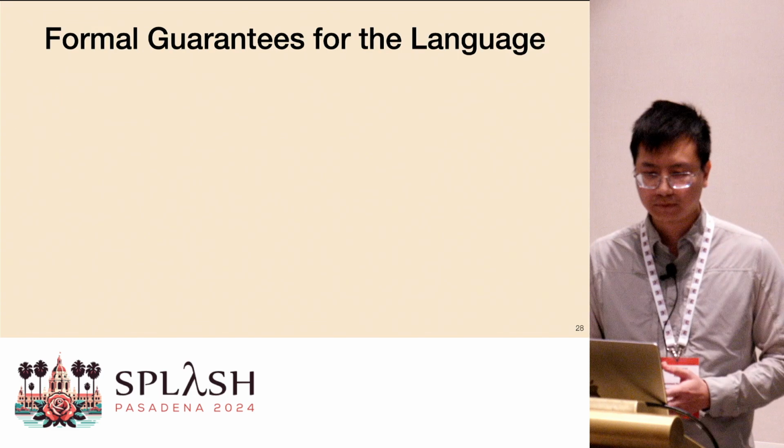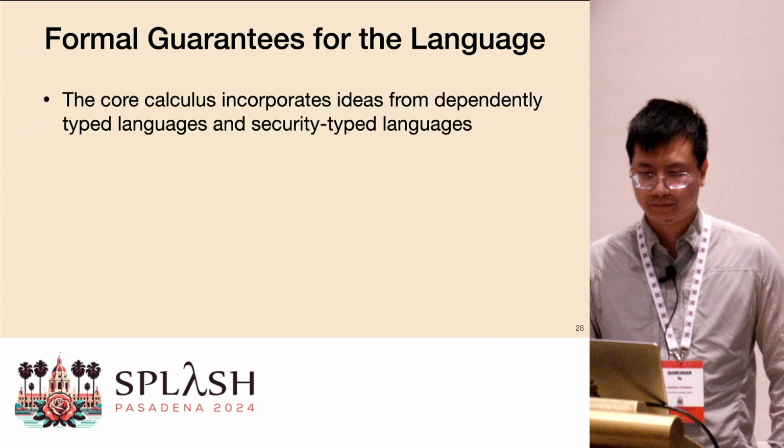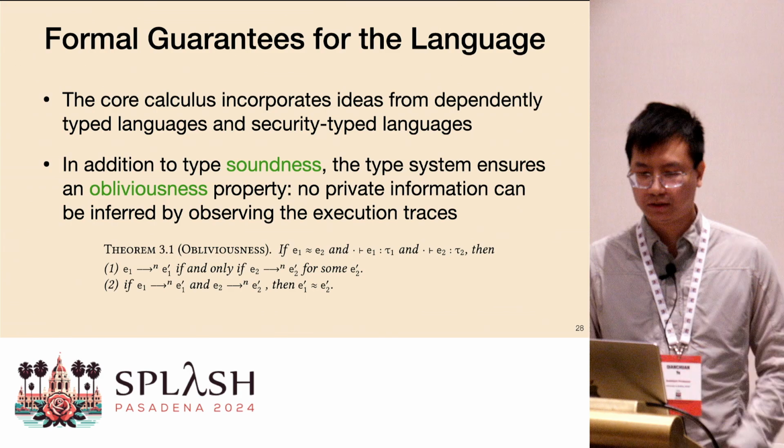I will quickly gloss over all the formal guarantees. We have formalized the core calculus, and we have a cool type system, but I didn't have time to talk about it. But we have proved the type soundness property and also a security property called obliviousness, which basically says no private information can be inferred by observing every program state of the execution traces.